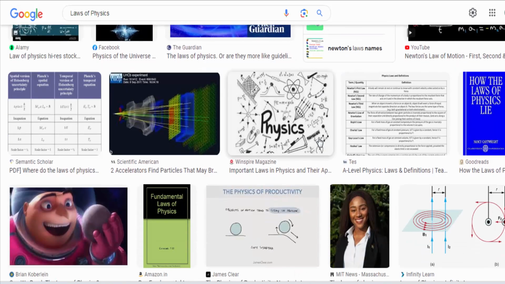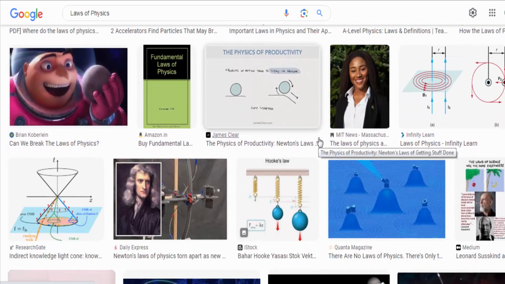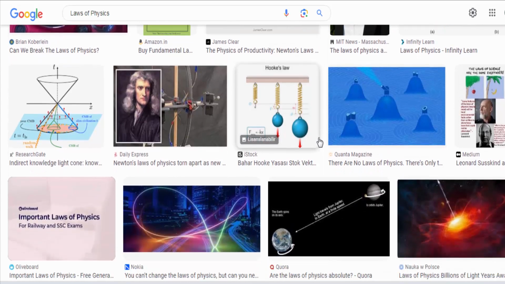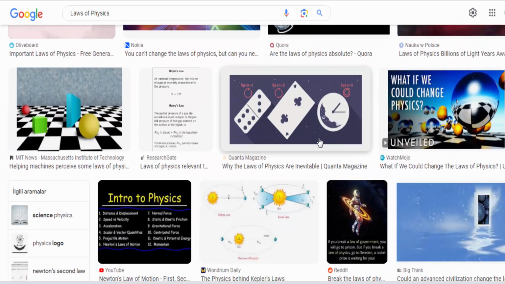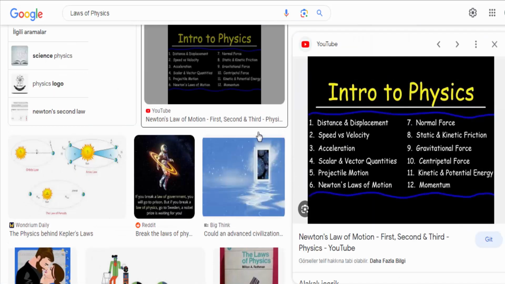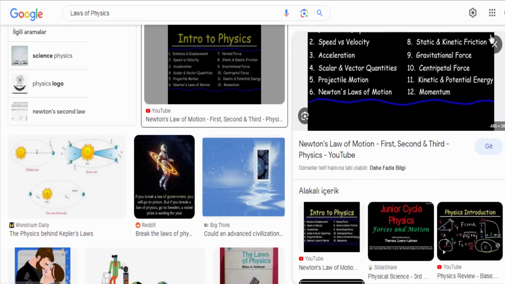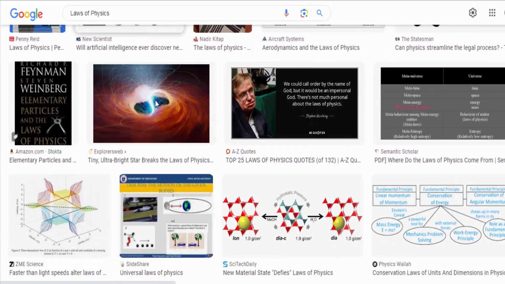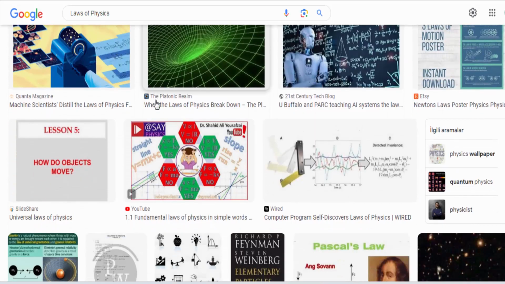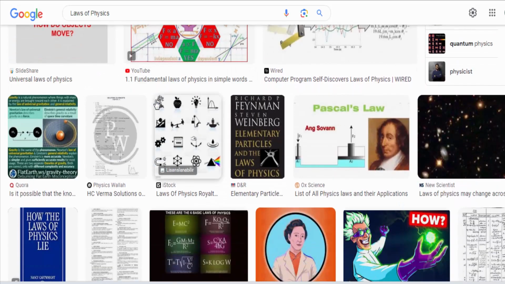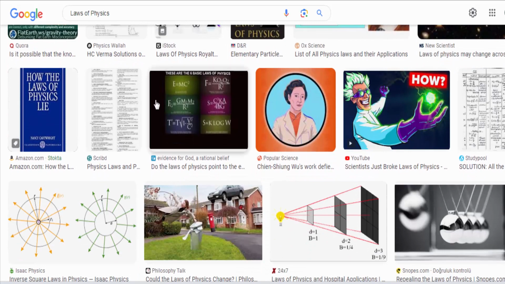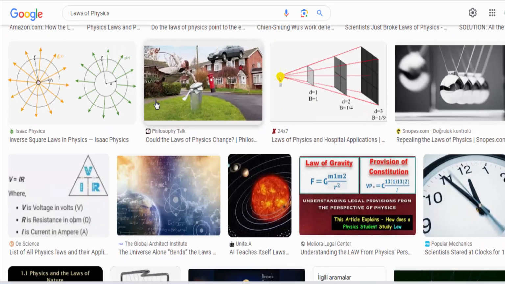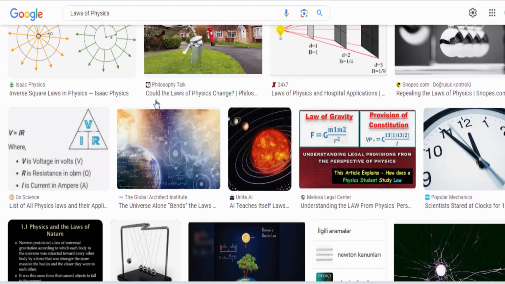The theory of gravitation. One of Newton's most significant contributions was his theory of universal gravitation. In 1687, he proposed that every particle in the universe attracts every other particle with a force that is directly proportional to the product of their masses and inversely proportional to the square of the distance between them. Newton's law of universal gravitation mathematically described the force that governs the motion of celestial bodies, such as planets, moons, and comets. It provided a unified explanation for the motion of objects on Earth and in space.